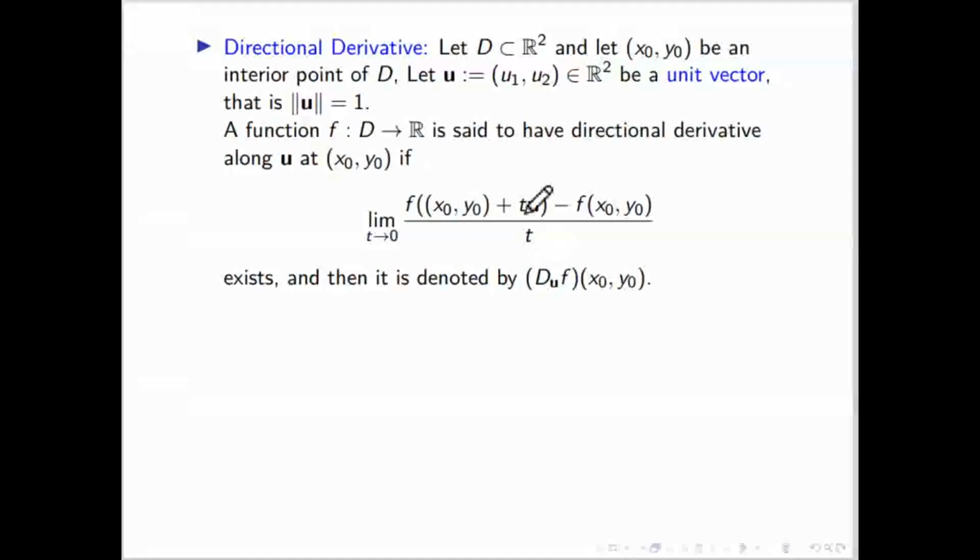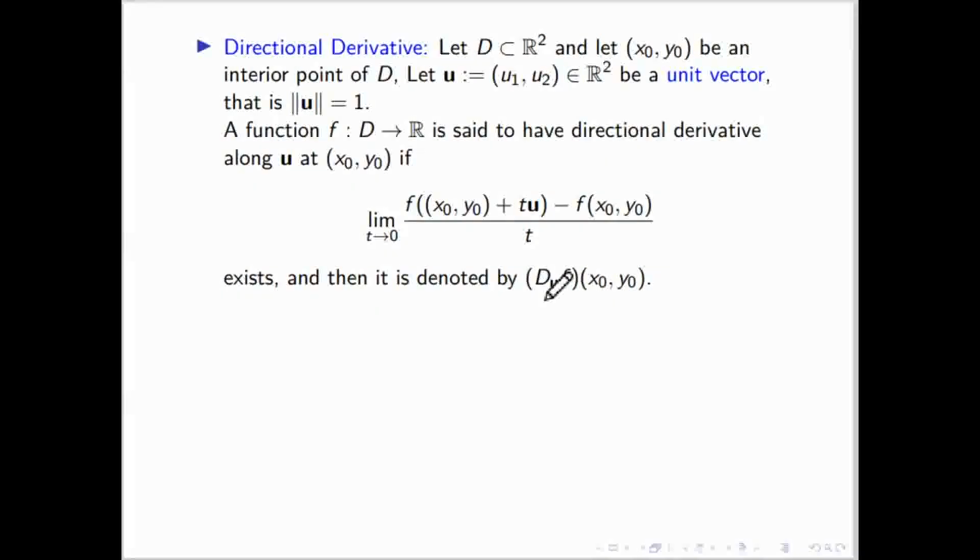So this is again a 0 by 0 form. If you put t equal to 0, this is gone. It will come f of x naught comma y naught minus f of x naught comma y naught divided by t. It is denoted by this, and it is read as the directional derivative of function f in the direction of u at point x naught comma y naught. Like there we denote by f of x and f of y the partial derivatives with respect to x and with respect to y.